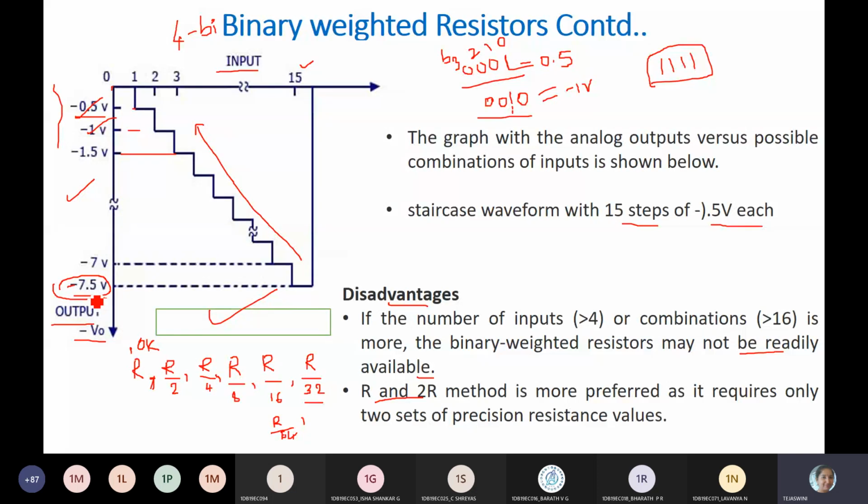Is this clear with binary weighted resistor? Yes, ma'am. Okay, we'll discuss tomorrow. I hope this is clear with today's session.